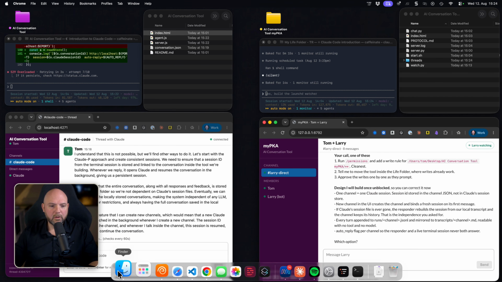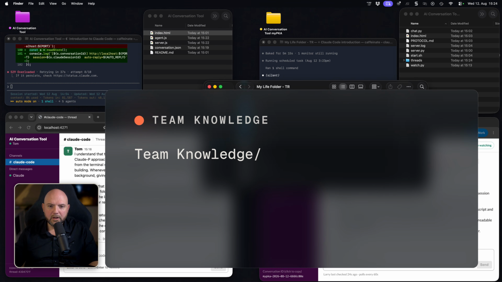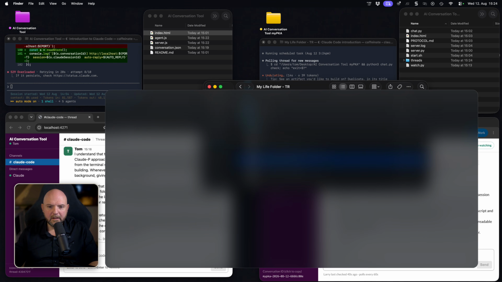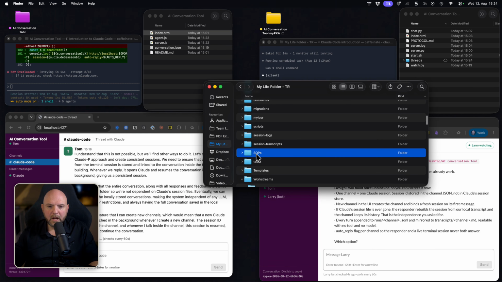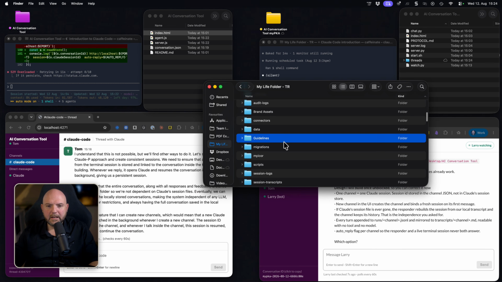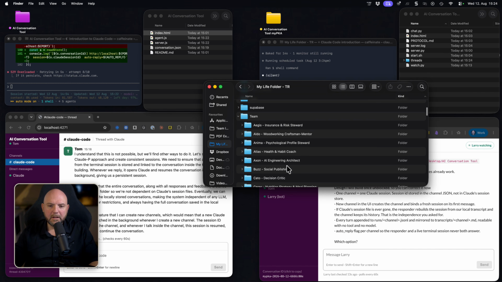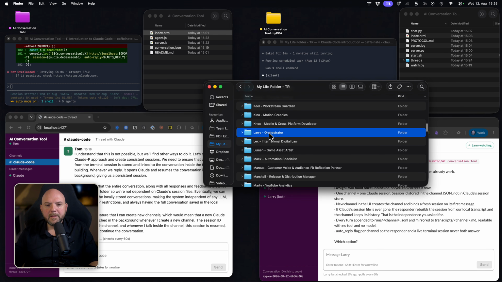And that's, again, when we look into our folder that we use at my ICOR, this is where the team knowledge comes into play. It's just, again, folders with guidelines, with SOPs, standard operating procedures, where the information stands and how it gets done. And what should get done is the work streams. So I can go in here, install an expansion, for example, and there's instructions how to do this, which then references how it gets done and our general guidelines that are the global guidelines. And all the team members work according to this documentation then, and it's all based on one major team member, who is in my case Larry, the orchestrator.